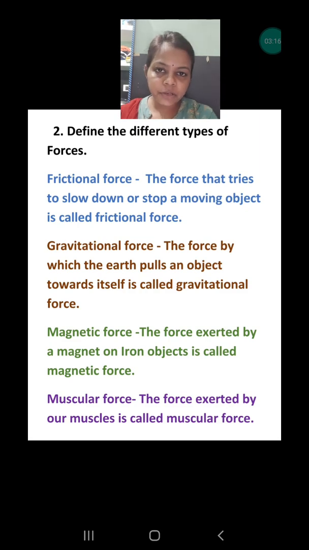Second is gravitational force. The force which is exerted by the earth towards the center is called the gravitational force, and due to gravitational force only we are on the surface of the earth, on the ground. Otherwise we would float in the air. Magnetic force is the force which is exerted by a magnet on an object which is made up of iron. Next, muscular force is the force which is applied by our muscles. Whenever we are doing any physical work, our muscles exert some force to do that work, and that is known as muscular force.